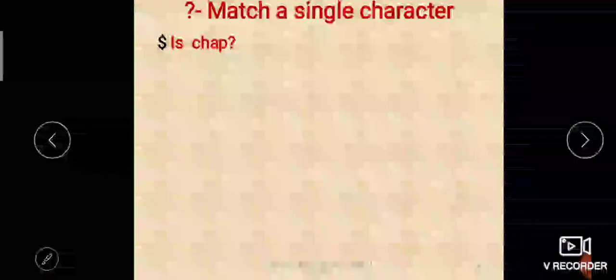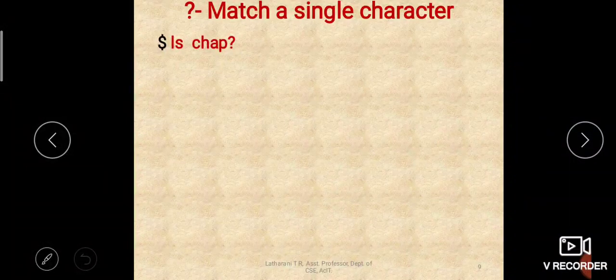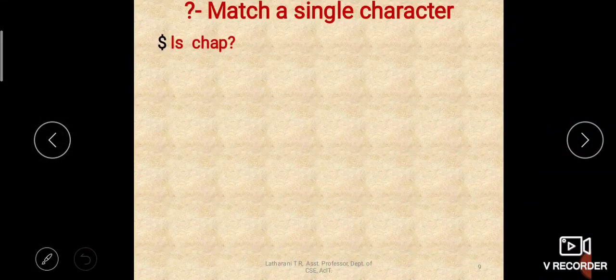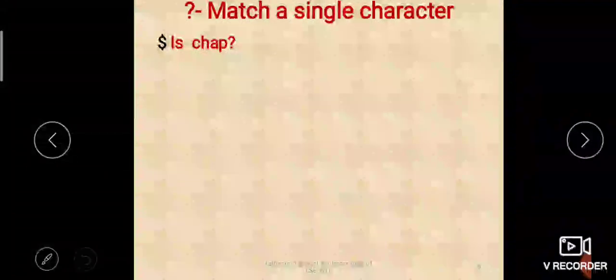But here the question mark will match only one character. That means after chap you can have only one character, and that one character must be present. You cannot simply have chap as we matched with chap star. Here it will not match the null values. So which are all the chapter files which have one character after chap?